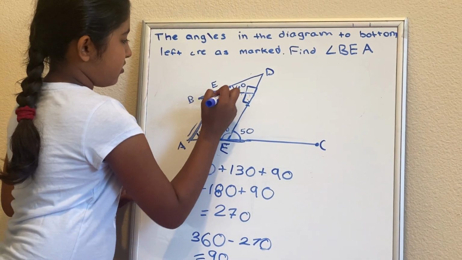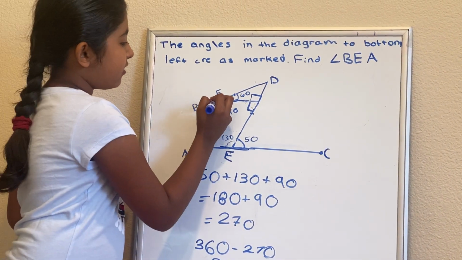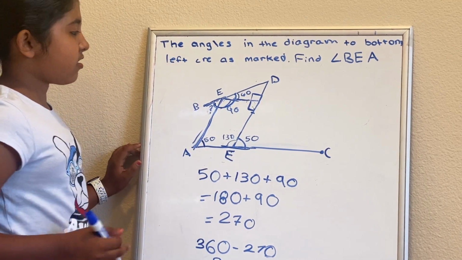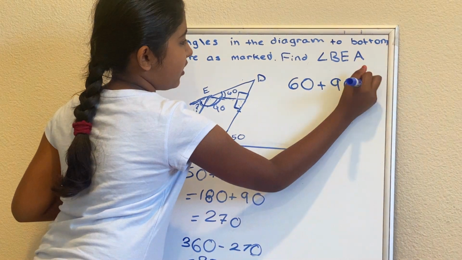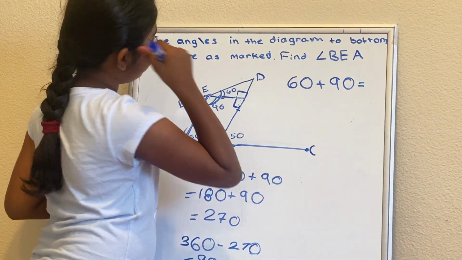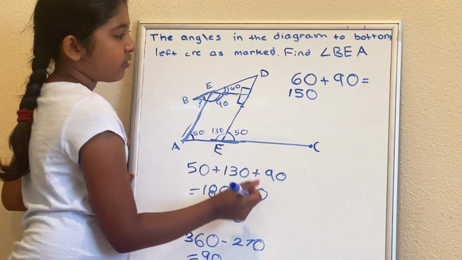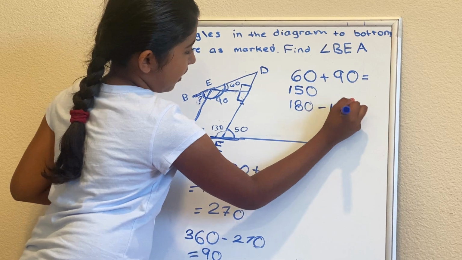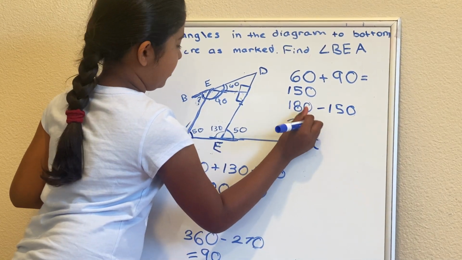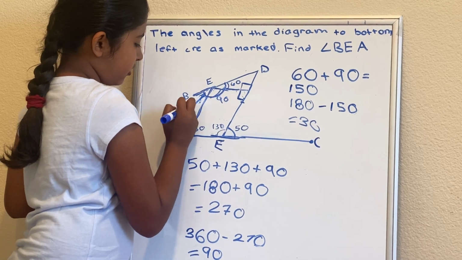So we know that this is 90. Now our goal is to find out this. This much is 180 degrees. So we're going to do 60 plus 90, which equals 150. Now we're going to do 180 minus 150, which equals 30. So now we know that this amount equals 30 degrees.